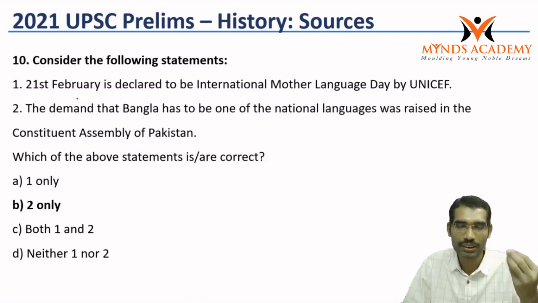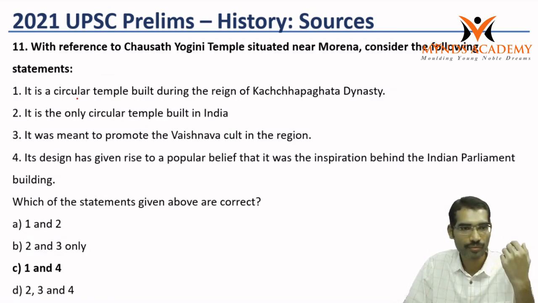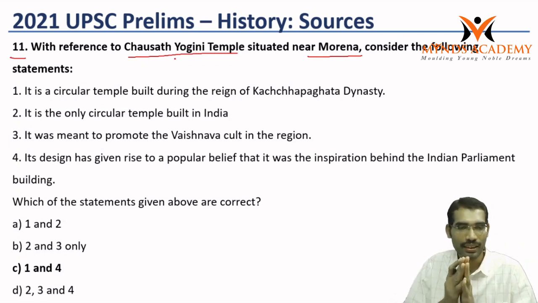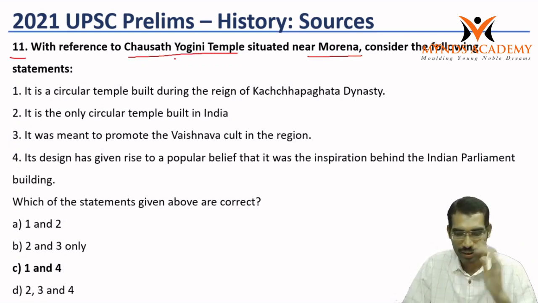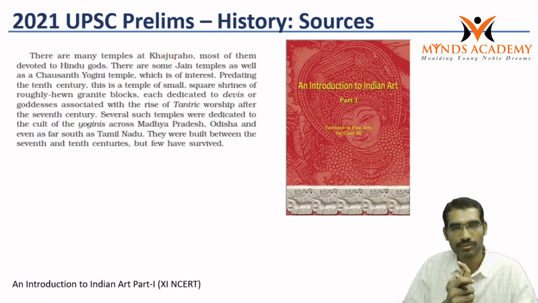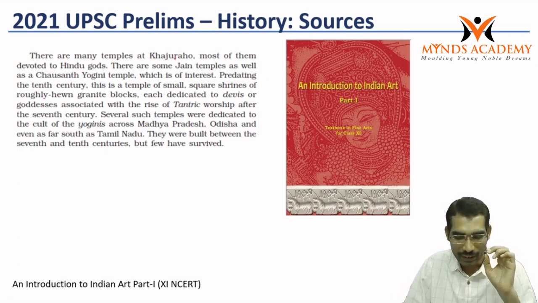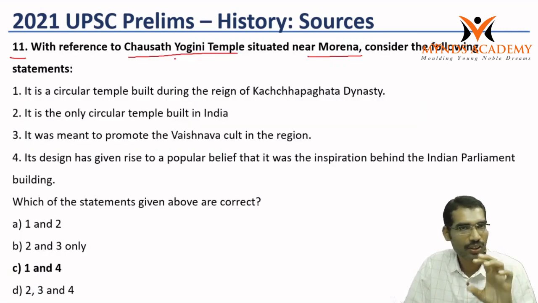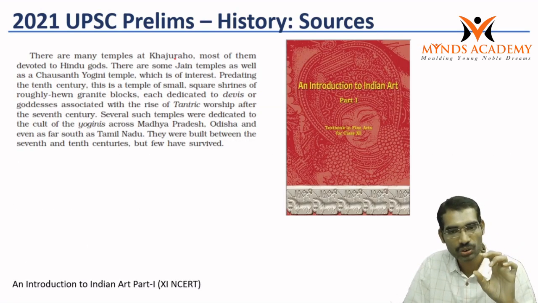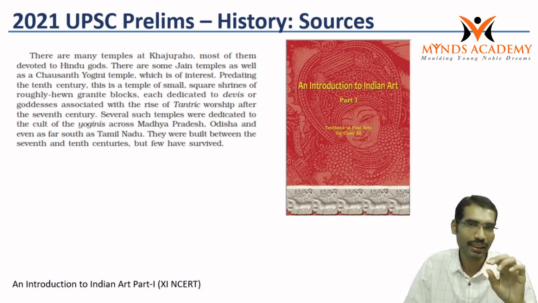This question is related to current affairs. Most of the students would have felt difficulty. Now the 11th question. With reference to the Chausat Yogini temple situated near Morena, consider the following statements. This question, those who read this book, we have to deduce it. But here once again guesswork helps. Directly it cannot be answered, but at least those who read this book can take an intelligent guess.